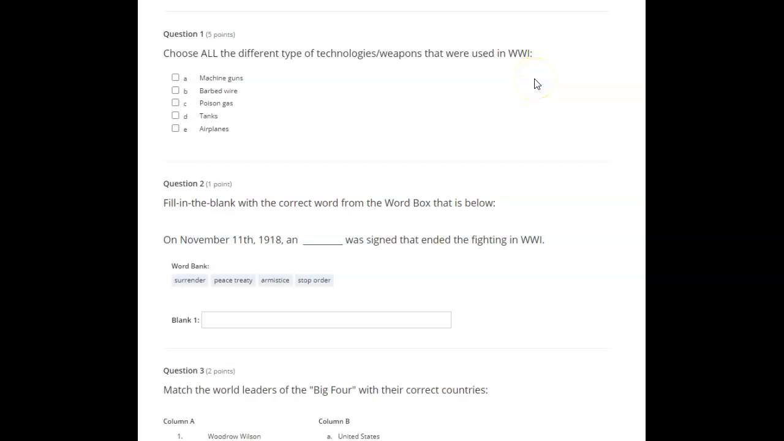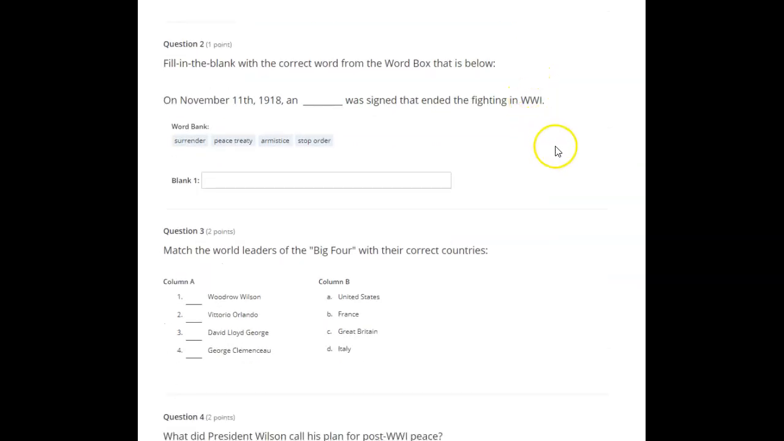Choose all the different types of technologies or weapons that were used in World War I. A. Machine guns. B. Barbed wire. C. Poison gas. D. Tanks. E. Airplanes.